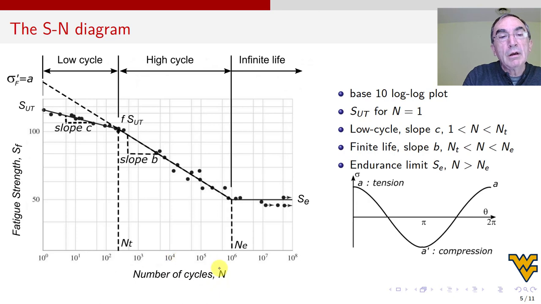Or if you do it in Excel, you put values of N, life, and then you check a box somewhere that says, give me a log scale. But that's the computer taking the log for you. So either you take the log or the computer takes the log, but somebody is taking the log, all right? And so that means that this is log N, not really N like it says there. And we need to understand this in order to derive the equations. Otherwise, you cannot derive the equation.